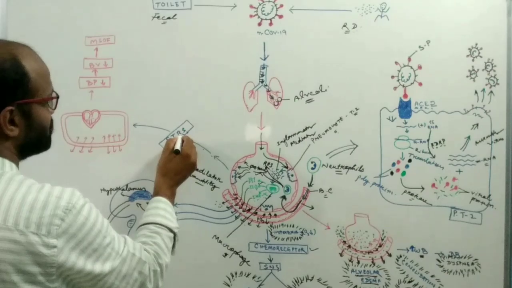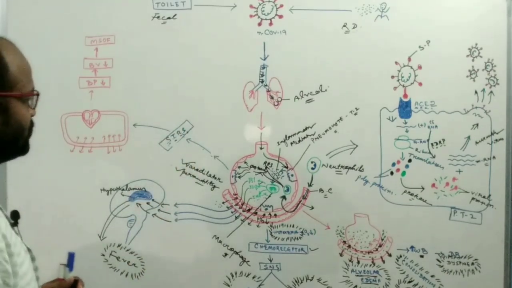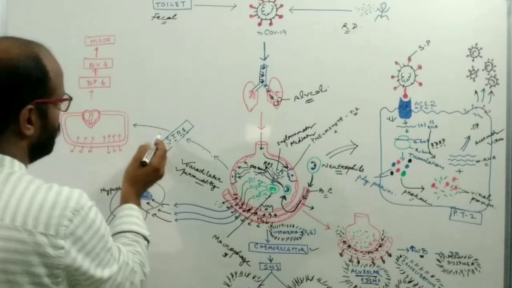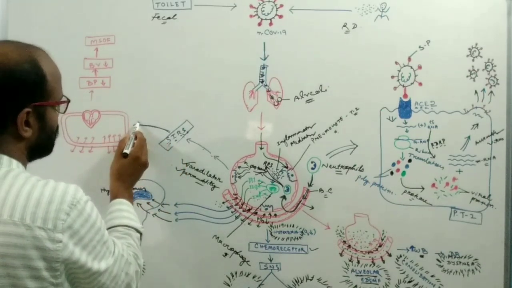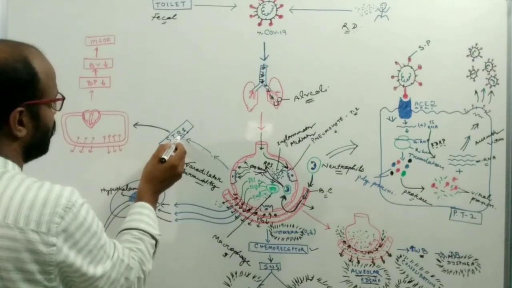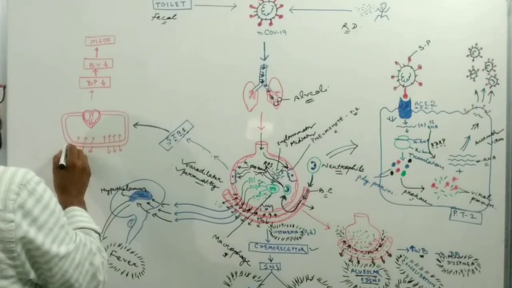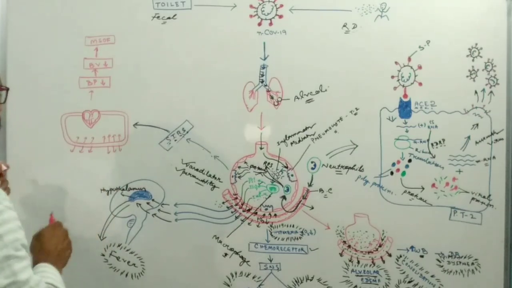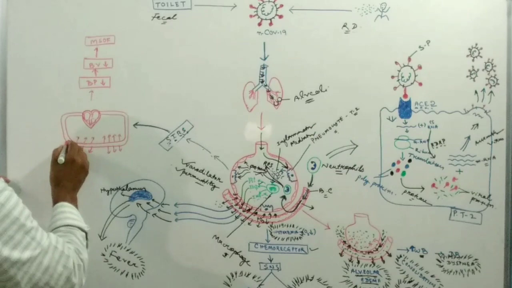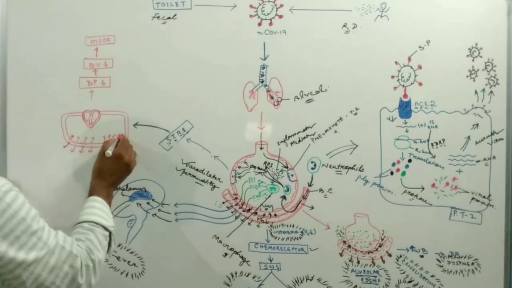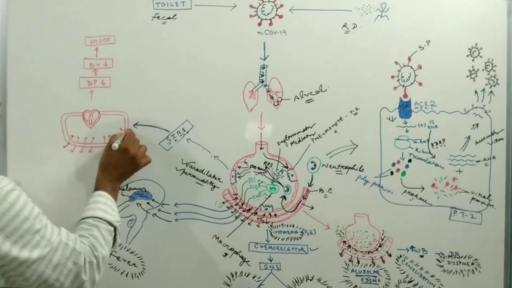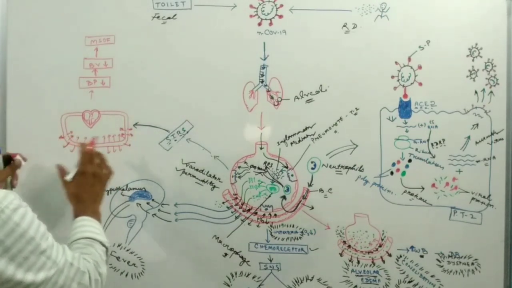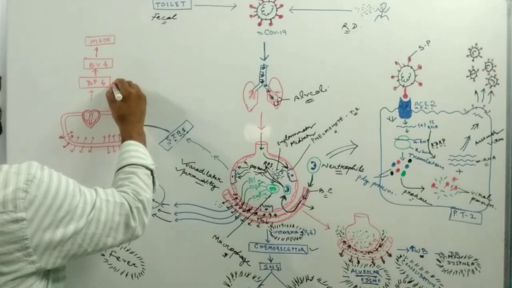The circulation of all these chemicals causes the systemic inflammatory response syndrome. Because of the systemic inflammatory response syndrome, the permeability of capillaries increases. So the blood from capillaries comes out and lowering of blood pressure takes place, which leads to a decrease of blood volume.